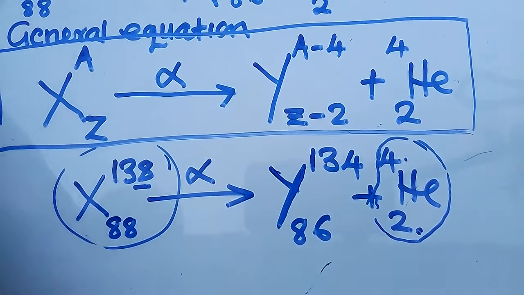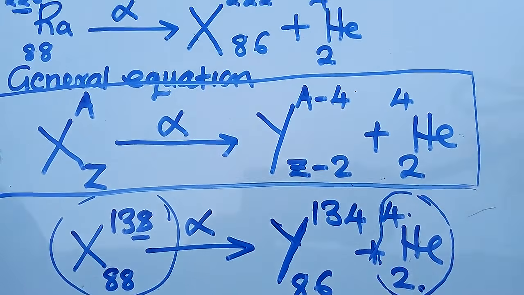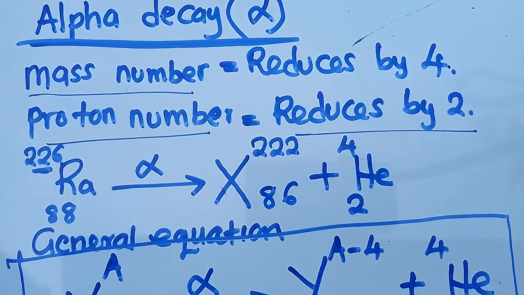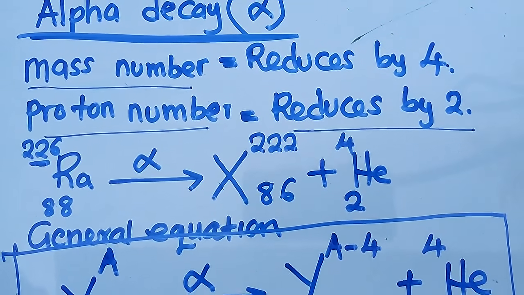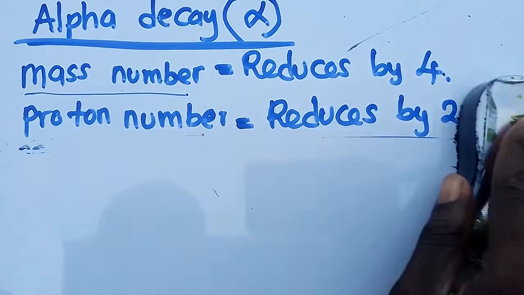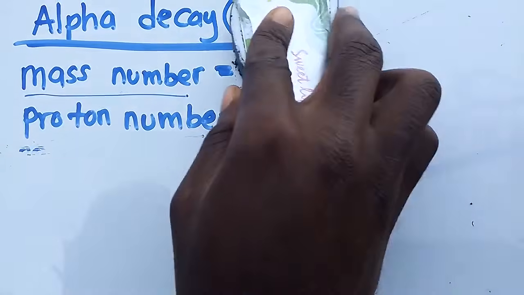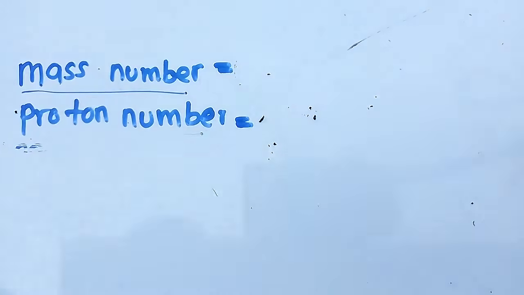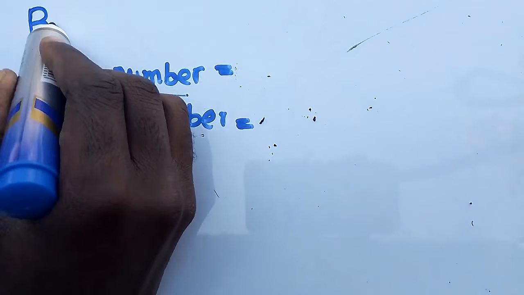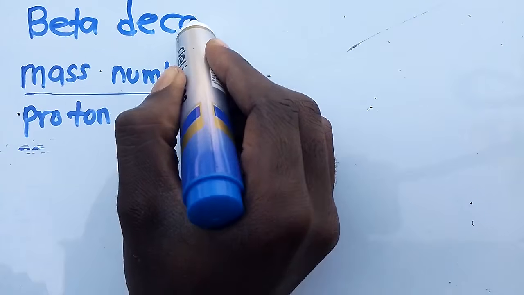So let us now move to the other type of decay, which is beta decay. What happens if an element emits a beta particle? Everything remains the same here. I'm just going to label that one there. I'm talking about beta decay now. So we are talking about beta decay.